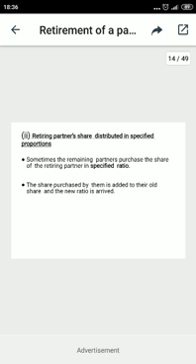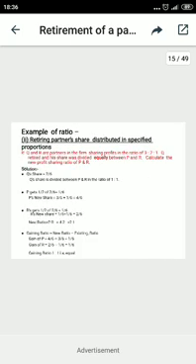So here the question is referring to the remaining partners getting the share of the outgoing partner in any specified ratio mentioned in the question. So first, the share of the outgoing partner is to be distributed in the specified ratio. It may be equal, it may be other than the old ratio. So this is the next example related to the same.